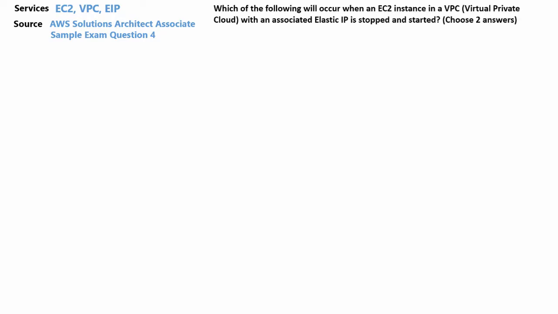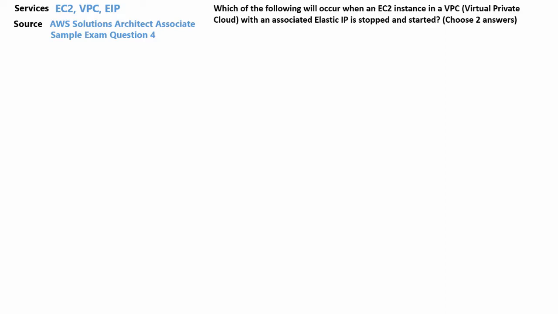And the question is, which of the following will occur when an EC2 instance in a VPC, Virtual Private Cloud, of course, with an associated Elastic IP is stopped and started? Now this question isn't too difficult, however, there's much confusion around stopping and starting instances and terminating instances and rebooting instances and what comes up and down with those respective scenarios. But first let's have a look at the possible answers to the question.